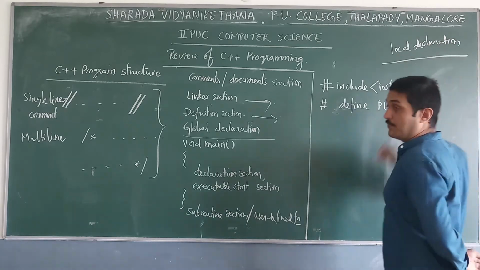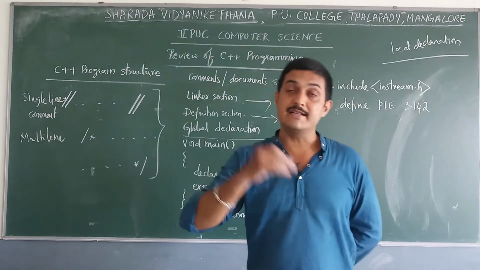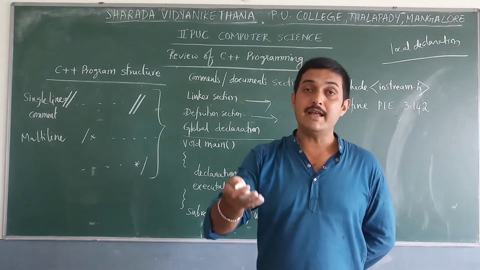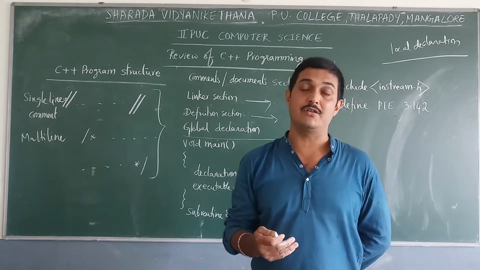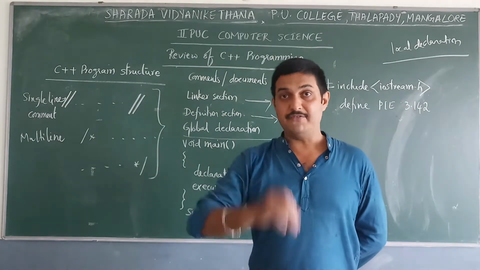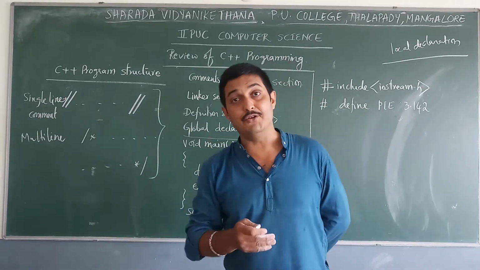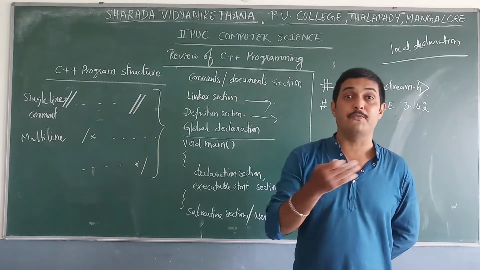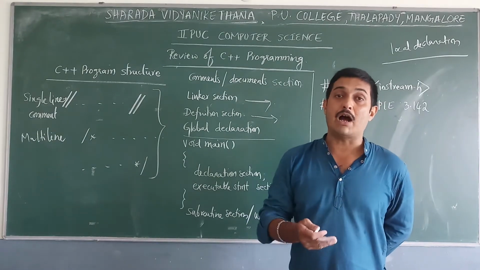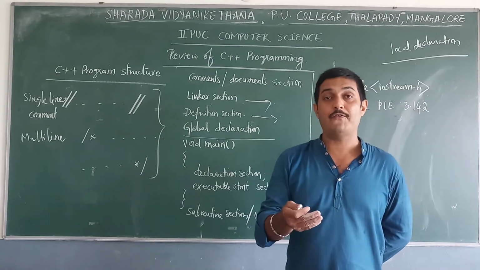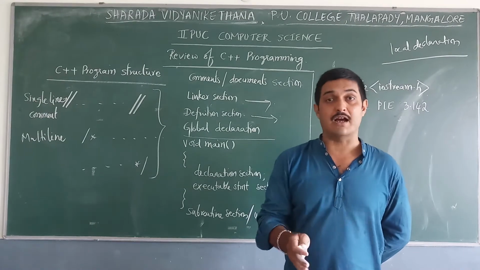That means variables declared inside a block or inside a particular function, member function, or inside the main function are called local declaration, and their value is available throughout the function only, and outside the function the value of such variables is not allowed.